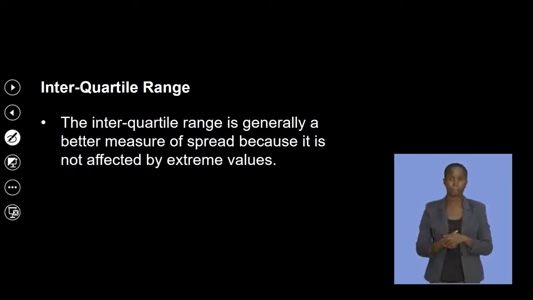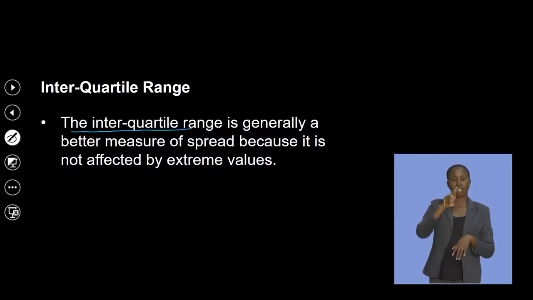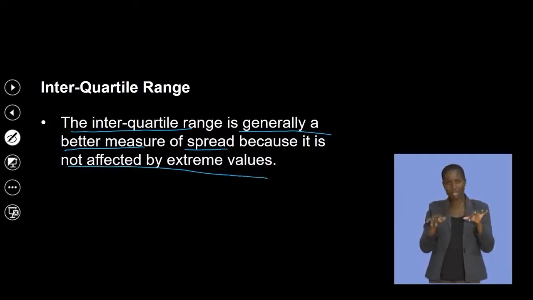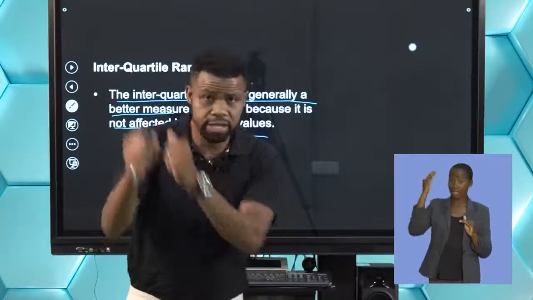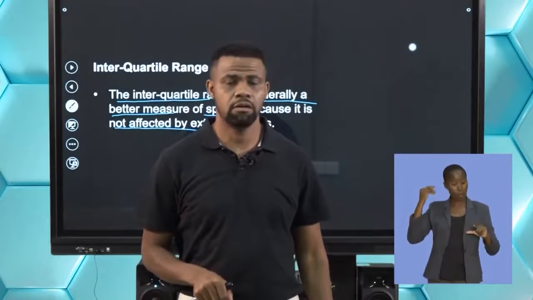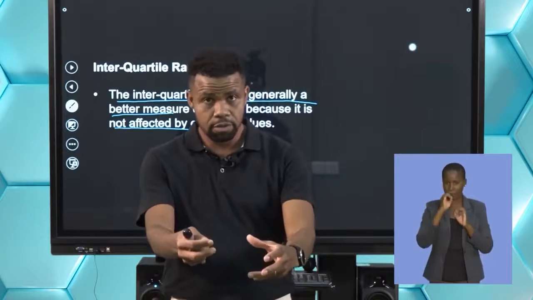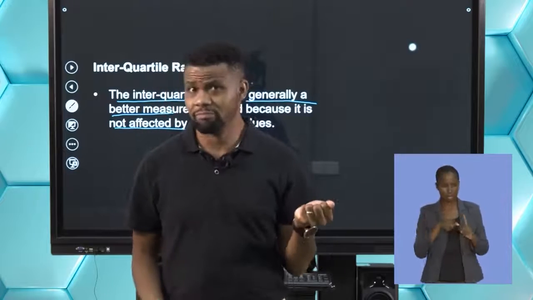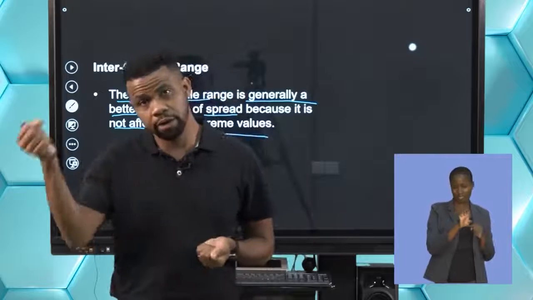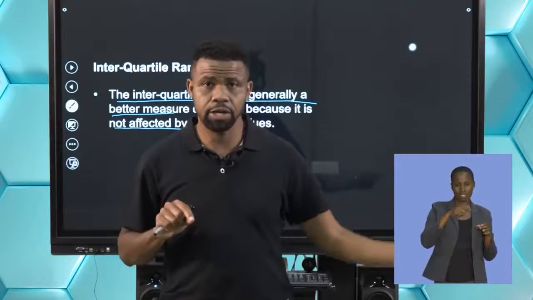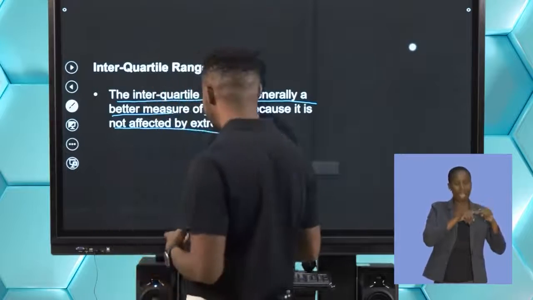So the interquartile range is generally a better measure of spread because it is not affected by the extreme values. The interquartile range is not affected by the high and the low numbers. If somebody argues using the range, I don't think it's reliable. I'd rather go with the interquartile range, because it is not affected by the highs and lows in making arguments or conclusions. Okay.